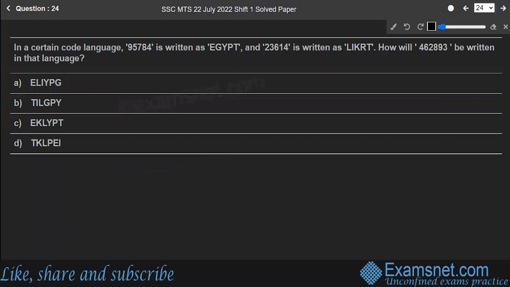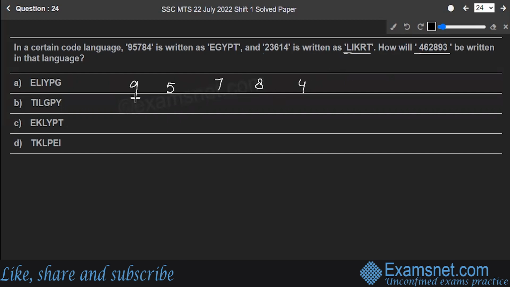In a certain code language, 95784 is written as EGYPT, 23614 is written as LIKRT. How will 462893 be written in that same language? Okay, so now we'll use our same alphabetical place value table. Let's write down. So 95784.